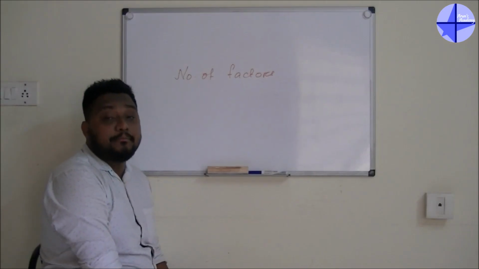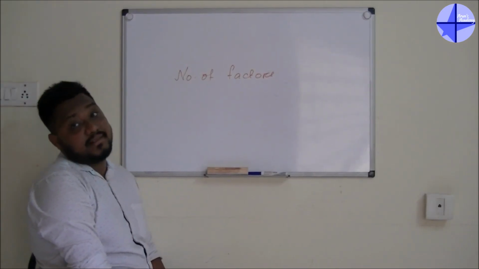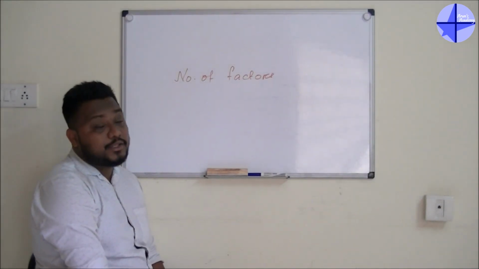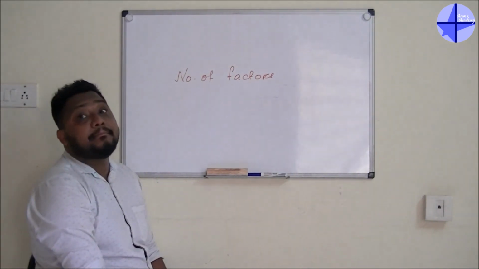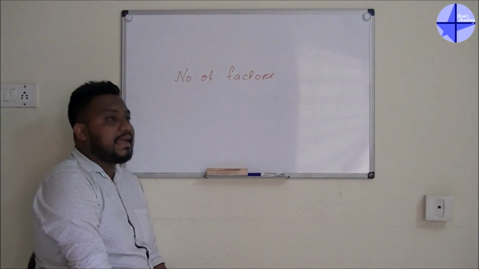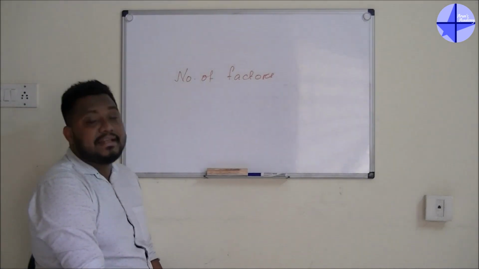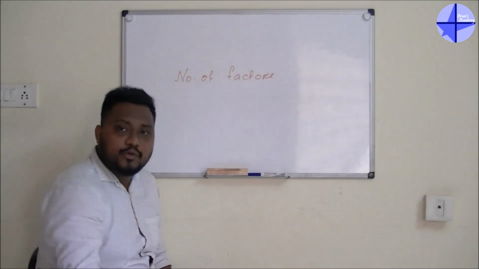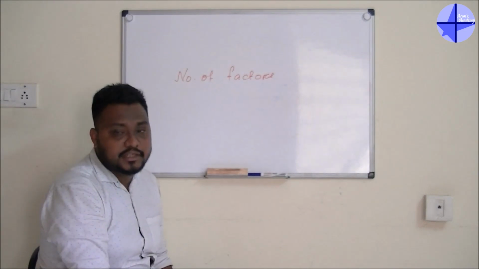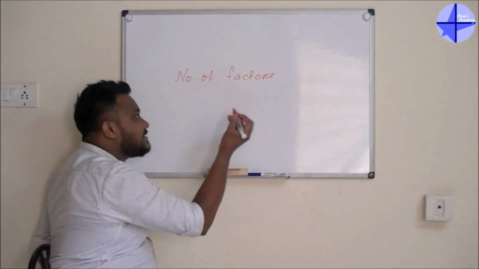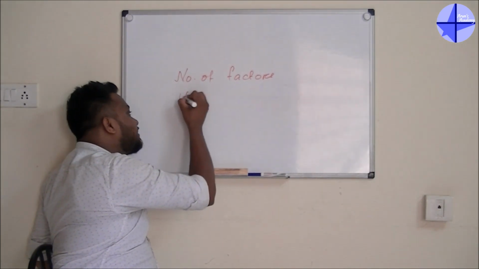The most important thing in the numbers system: there are lots of companies that will ask you to find the number of factors. Guys, I know it sounds very easy, but really it is difficult. I will show you how, and after that I will tell you the logic to find the number of factors. Let's take a number, that is 16.